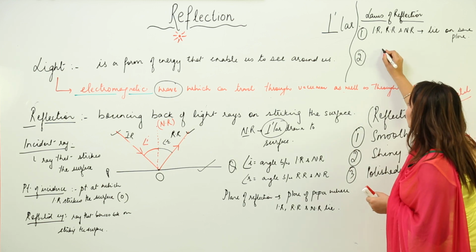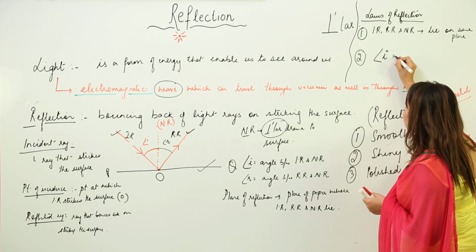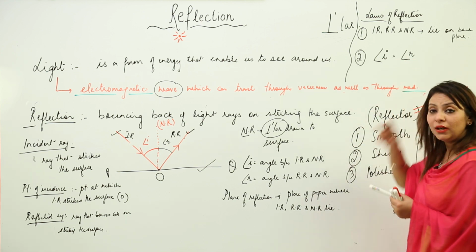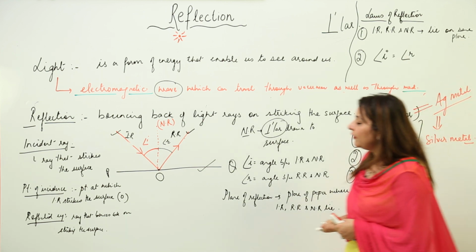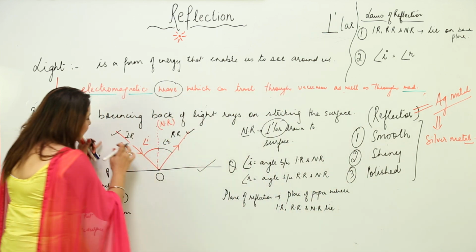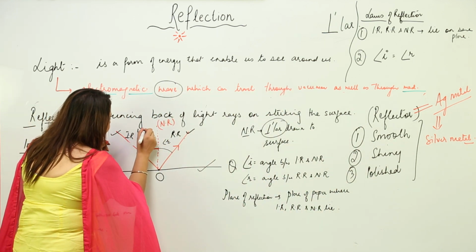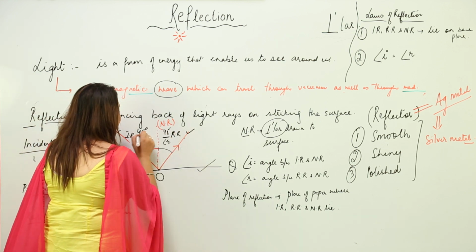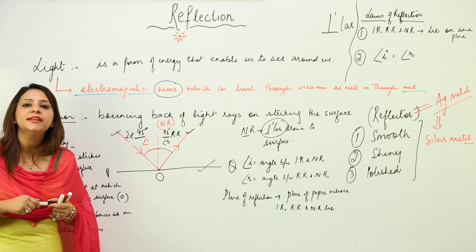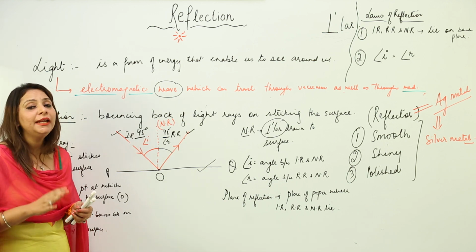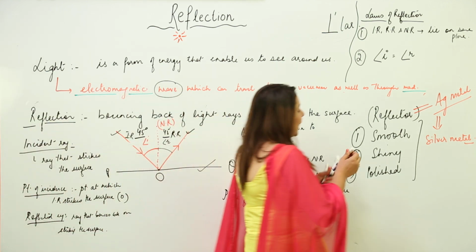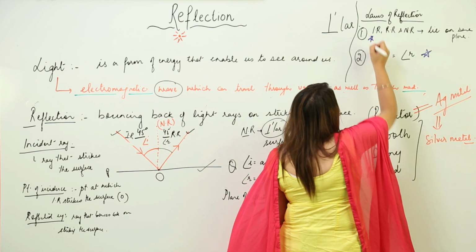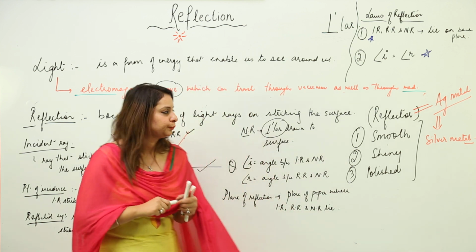And moreover, you know that the angle of incidence is always equal to the angle of reflection. This observation is always there. So if I say this is striking at 45 degrees, then the angle of reflection will also be 45 degrees. That means angle I is always equal to angle R. This is a very important law, right? So these are the two laws of reflection that you should know.